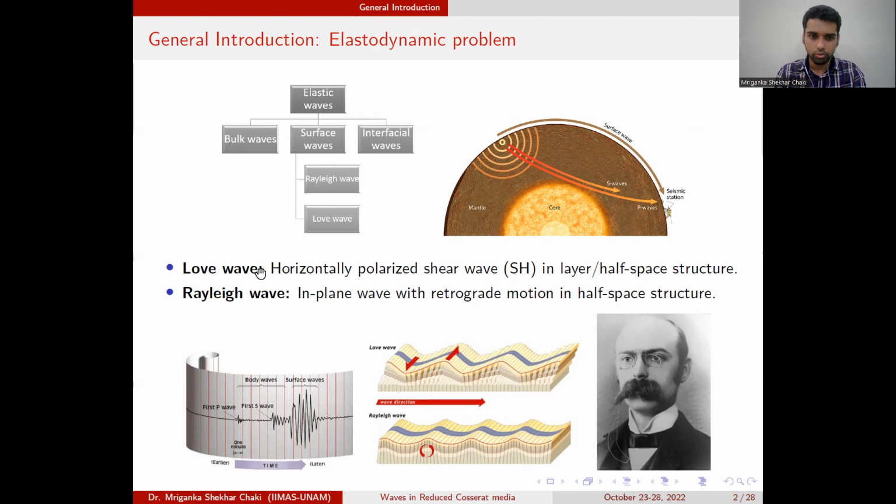In particular, we discuss the Love wave, which is of anti-plane nature, and it has a zigzag motion, and it requires a superficial layer on top of a half space. Another type of surface wave is the Rayleigh wave, but it doesn't require a superficial layer, and it is an in-plane wave which has a retrograde motion. The Love wave is named after A.E.H. Love, who discovered it.